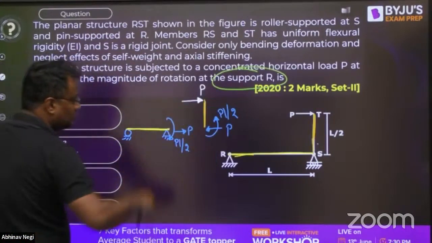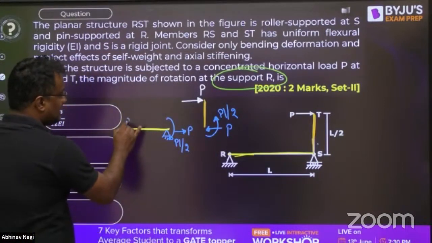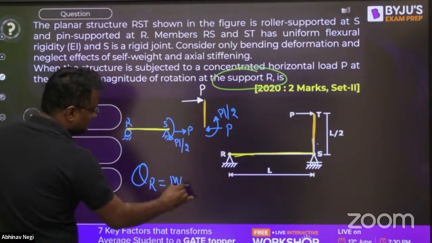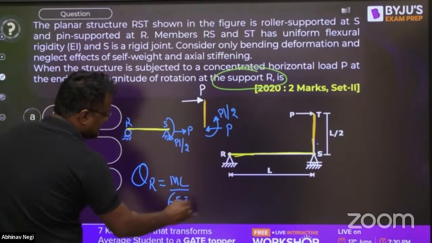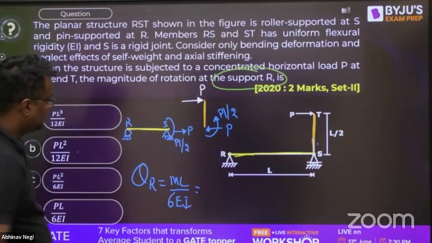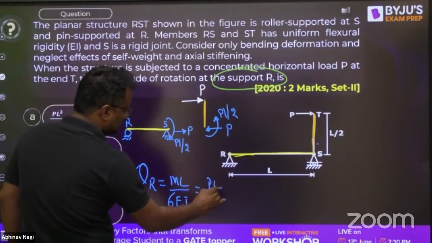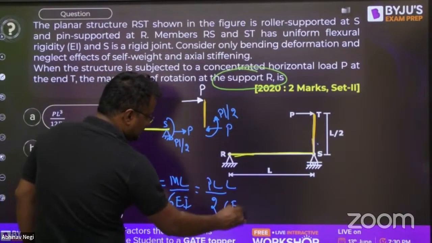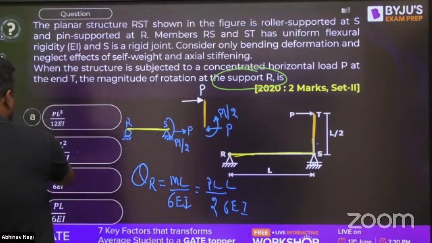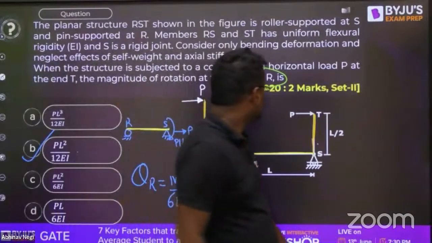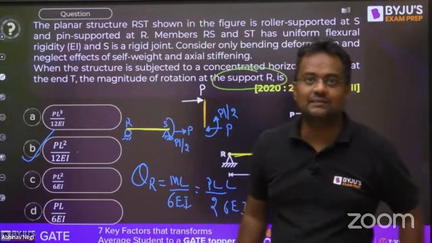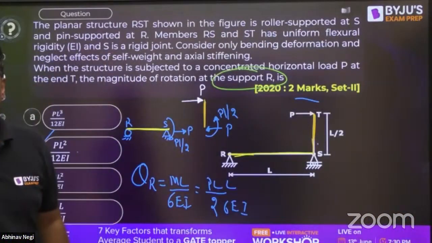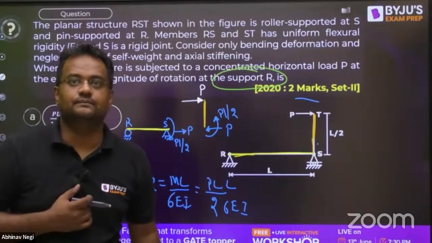So here the PL by 2 is coming. So this R is opposite for that. So what is theta R? ML by 6EI. So what is M? PL by 2. This is M into L by 6EI. So that is PL square by 12EI. That is option number B. So this was asked in 2 marks. So this time is saved now. For other questions which we have taken 6-7 minutes, in these kind of questions it will save time.